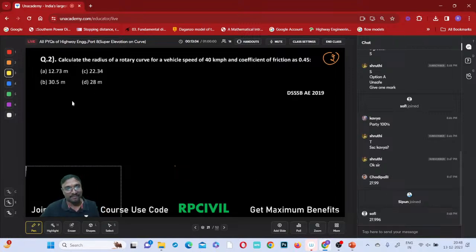So E plus F equals small v square by g R, or capital V square by 127 R. Chodipalli and Sophie got the same answer.